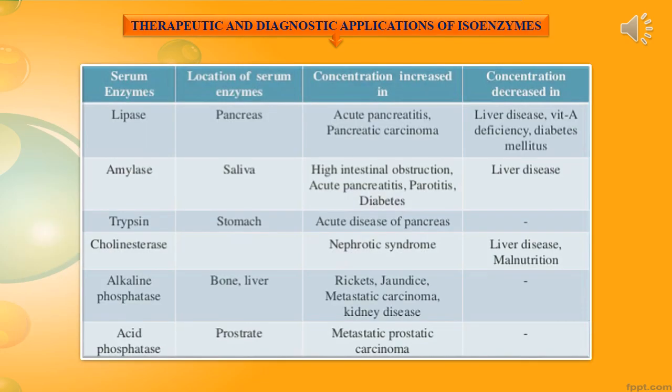And here are the examples of the therapeutic and diagnostic applications of isoenzymes. Various enzymes, where they are located, and if concentration is increased, what abnormalities they are used to diagnose. If it is decreased, what disease it represents. These conditions are tabulated here.